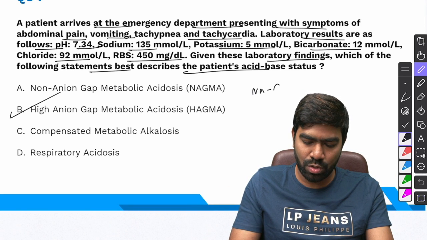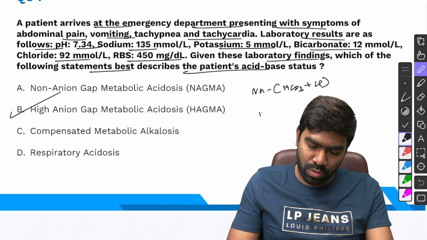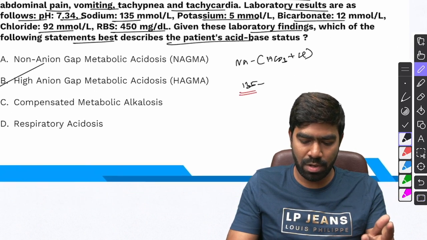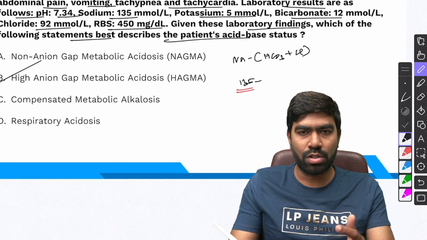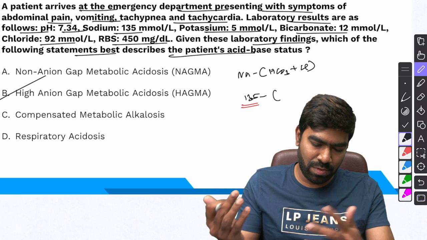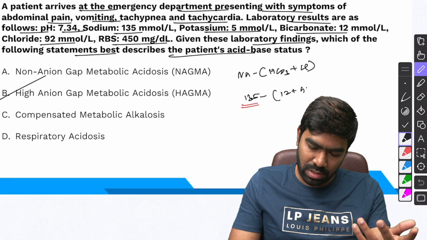Anion gap is nothing but what? Sodium minus bicarbonate plus chloride. So here the sodium value is 135. In fact, in most DKA patients, there will be a pseudo hyponatremia, false lowering of the sodium, which is also called hyperosmolar hyponatremia. We know that. And once you correct the glucose, this sodium will improve. And bicarbonate is 12 and chloride is 92.